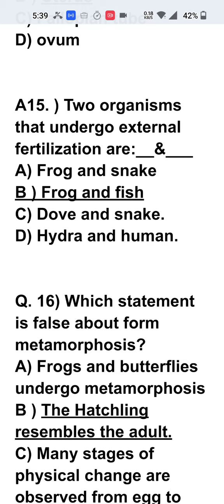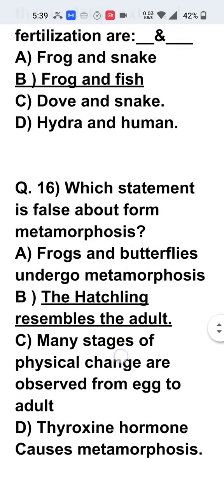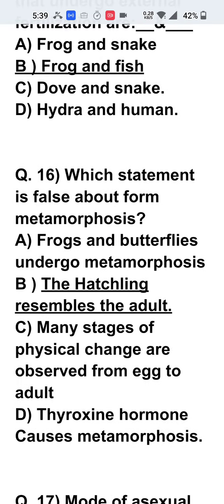The organisms like fishes and amphibians, including frogs, they will live in the water. In their case, the female releases the egg and the male fertilizes it with the sperms in the water medium. So the fertilization which takes place in the water medium is called as external fertilization, which happens in frogs and fishes generally. And question number 16.